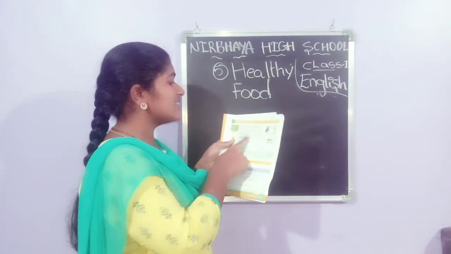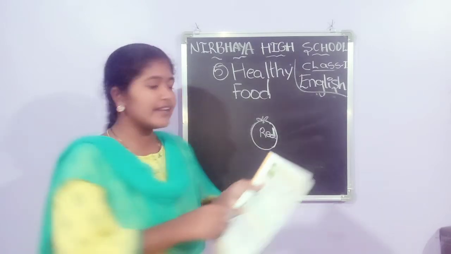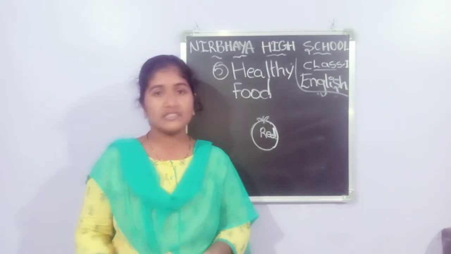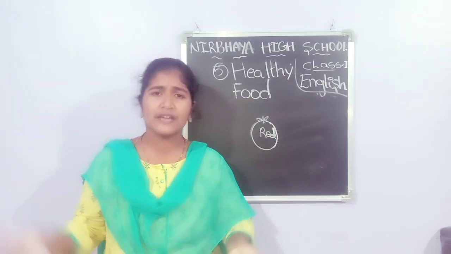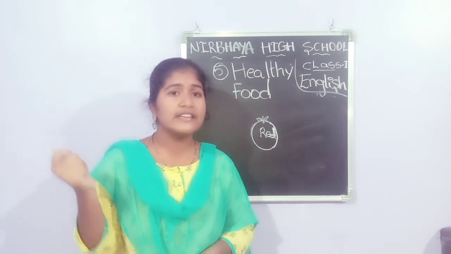Next one, carrots have juice that is healthy to drink. Carrot juice is very healthy. Healthy means it makes us very strong. It gives strength.